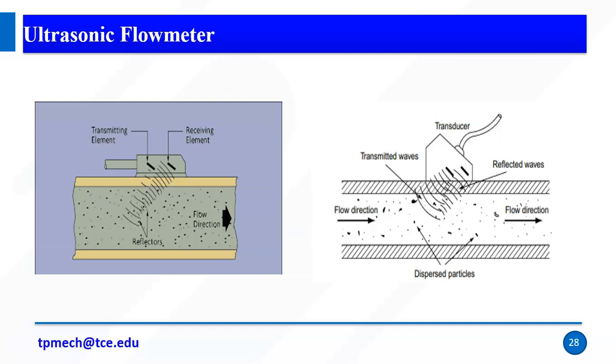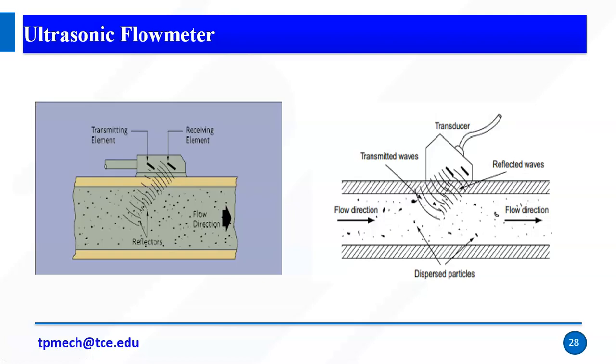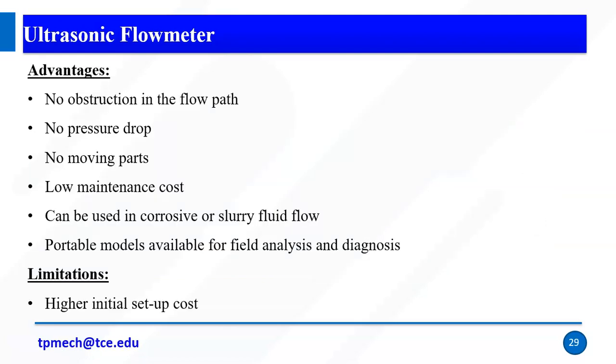For ultrasonic, the dirtier it is, the higher the accuracy, because we have a transmitting element as well as a receiving element. The transmitting element transmits the ultrasonic wave and it passes into the fluid flow. We have obstacles, so the wave hits the obstacles and is reflected back, and that reflection reaches the receiving element. So based on how much travel is received, based on that flow, we can measure the flow direction. So these are the examples for the ultrasonic flow meter.